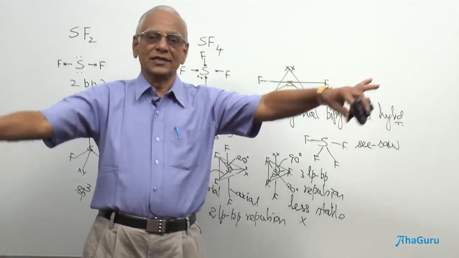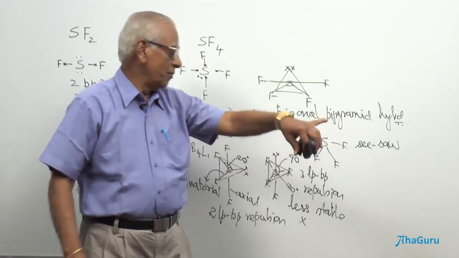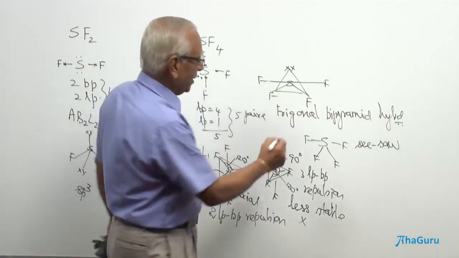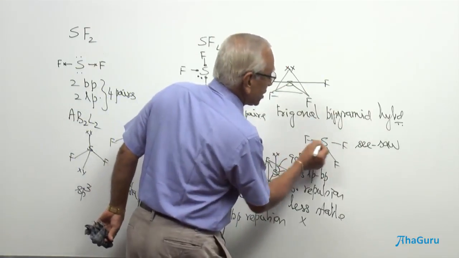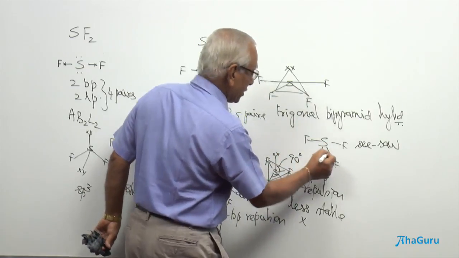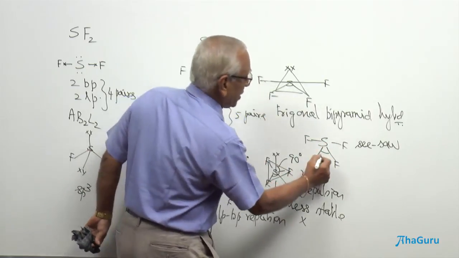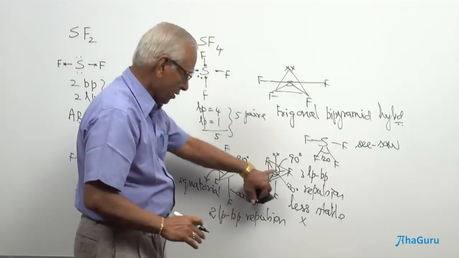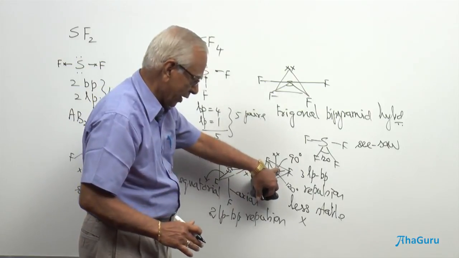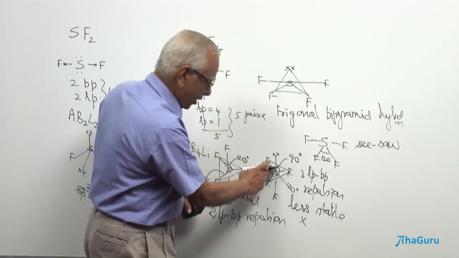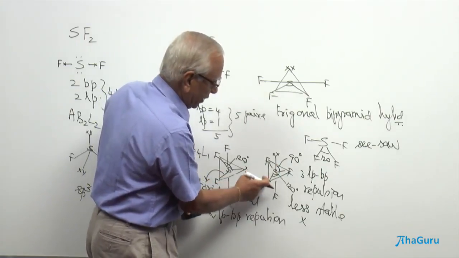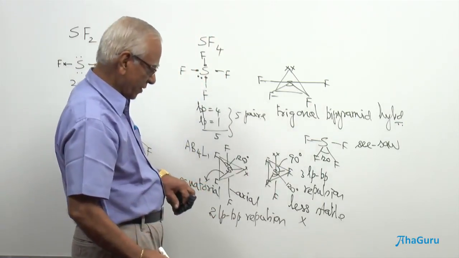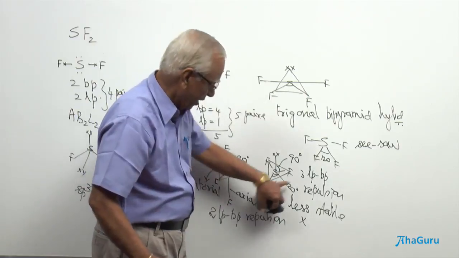Now you know the seesaw kept in the playgrounds for small children to play. Therefore, this is called a seesaw model. And the bond angle between these is going to be linear, 180. What is this bond angle here? 120 here. This is going to be 120. This is going to be perpendicular, and probably this particular shape is going to help you to say the bond angle is going to be 90. This fluorine and this fluorine, it is going to be 90 here. Therefore, this is going to be a seesaw structure.